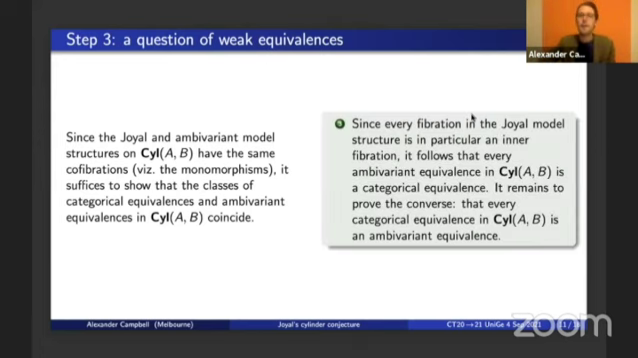It's easy to see that every ambivariant equivalence is a categorical equivalence. This is because of that contravariant relationship that I mentioned earlier. It's easy to see that every fibrant object in the Joyal model structure is fibrant in the ambivariant model structure. And this is just by definition, from the fact that every fibration in the model structure for quasi-categories on simplicial sets is in particular an inner fibration. And so it remains to show the converse direction, namely that every categorical equivalence is also an ambivariant equivalence. And here's how we do this.